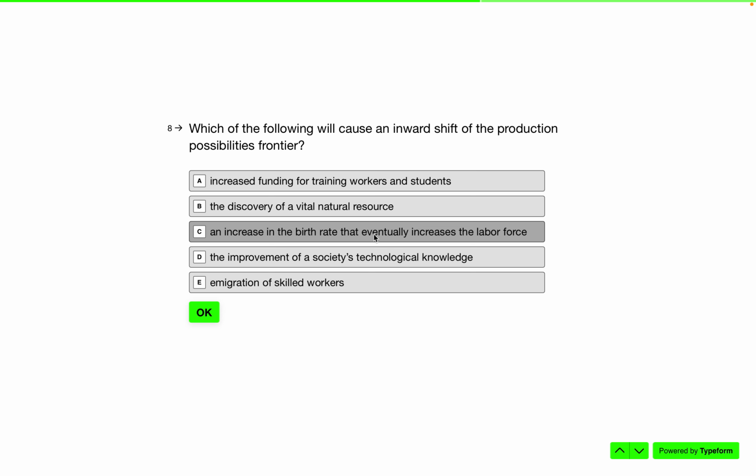An increase in the birth rate that eventually increases the labor force? No, that's going to cause people to be more productive eventually. The improvement of a society's technological knowledge? No. Notice how all of these are basically the same. They're all like good for the economy.